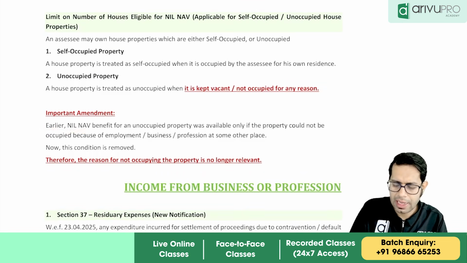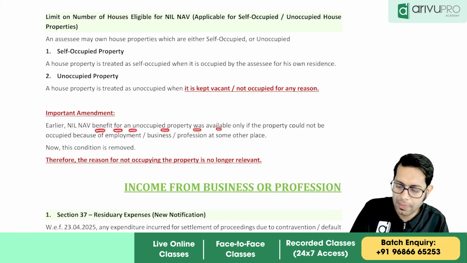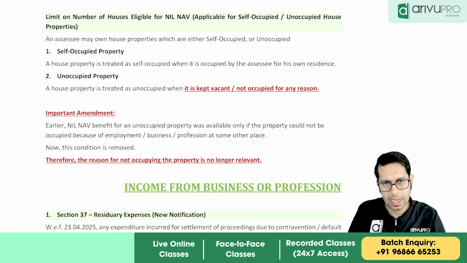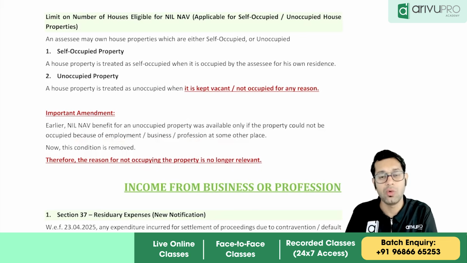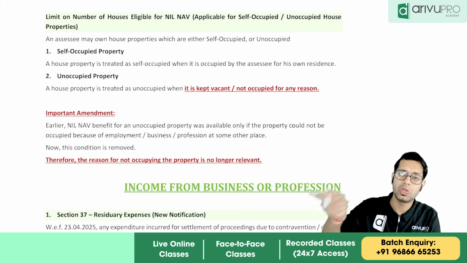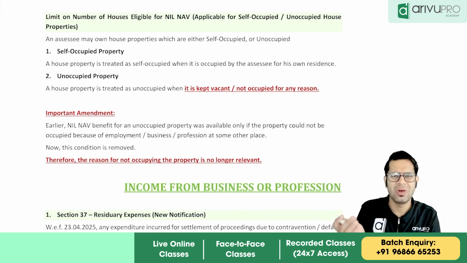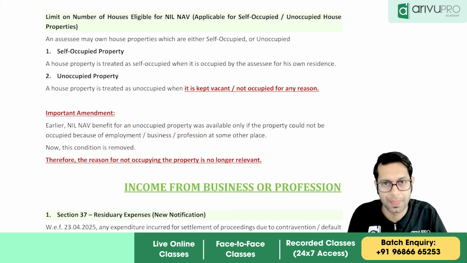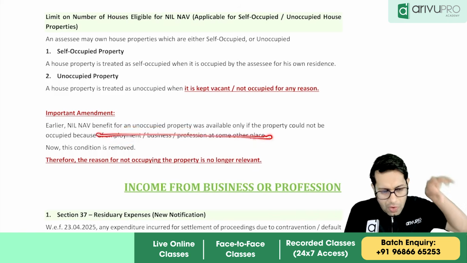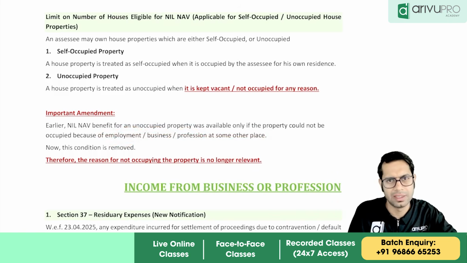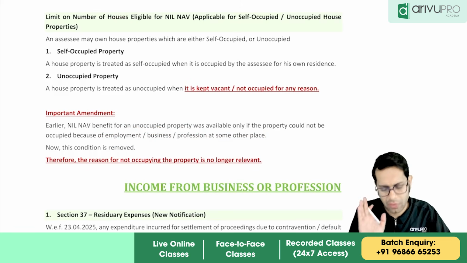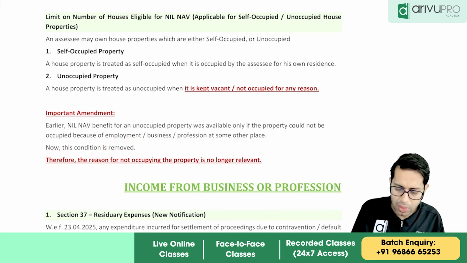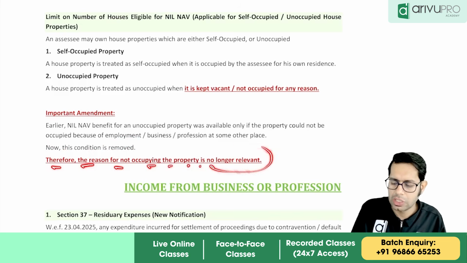Now, earlier, the nil NAV benefit for unoccupied property was available only if the property could not be occupied because of employment, business, or profession at some other place. So earlier this benefit was given only when you were not occupying the property because you were working somewhere or had business somewhere, because of your employment, business, profession, etc. But now this condition has been removed. So if you have not occupied your house for any reason, it is still a self-occupied property and you can claim an exemption of NAV equal to 0. Therefore, the reason for not occupying the house is no longer relevant.